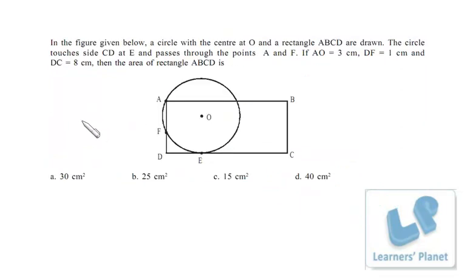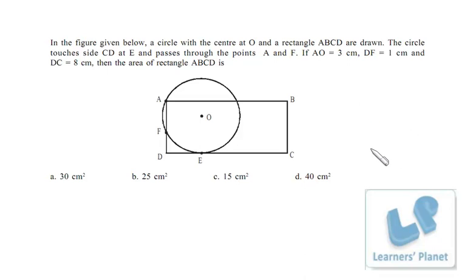This question is based on geometry. In the figure given below, a circle with center O, rectangle ABCD and a rectangle are drawn. The circle touches side CD at E and passes through the points A and F. If AO is equal to 3, that is the radius of the circle, and DF is equal to 1, that is this length, and DC is equal to 8, that means one of the sides of the rectangle is given to be 8, then what is the area of the rectangle?